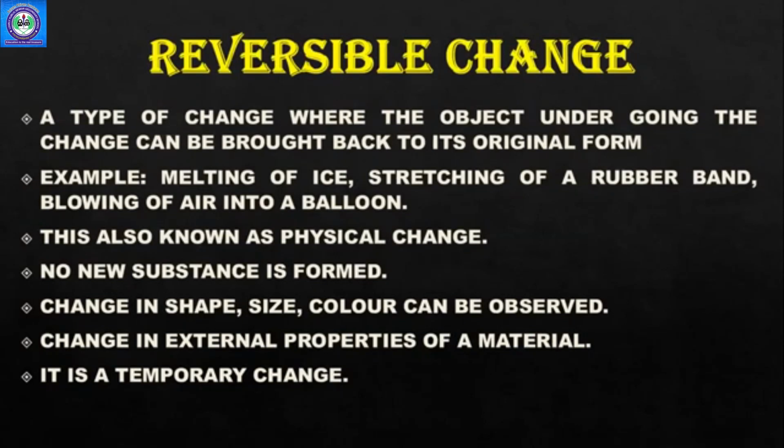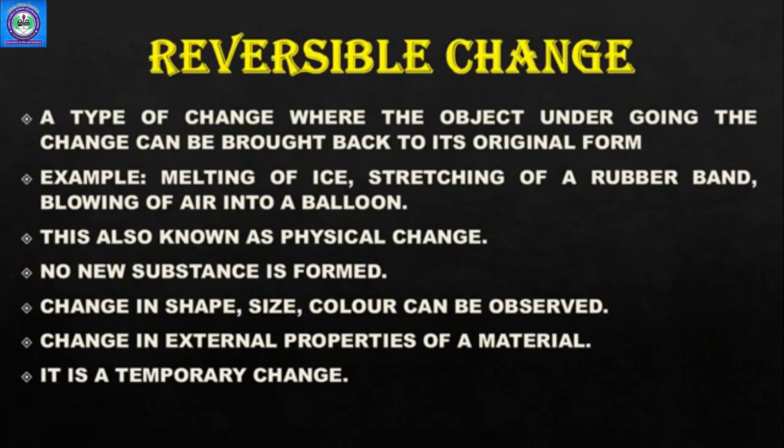Basically, reversible change is that which can be reversed. मतलब दोबारा हो सकता है. ठीक है? So this is also known as physical change. The special thing in this change is that no new substance is formed. कोई नई चीज नहीं बनती. आप दोबारा से उस चीज में उसे वापस लेके आ सकते हैं. Yes, there is a change in shape, size, color. You can observe that, but you will get the substance back in its original form.